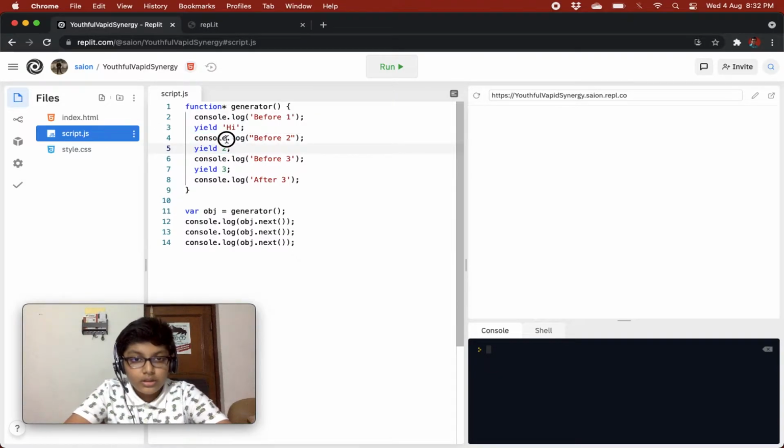After this, it runs the code that is after this yield till the next yield it finds. Then the third time, it runs the code after this yield till the next yield.